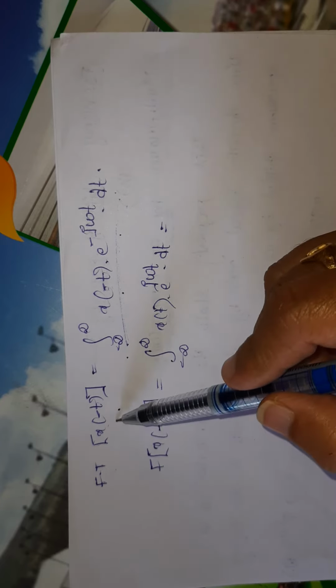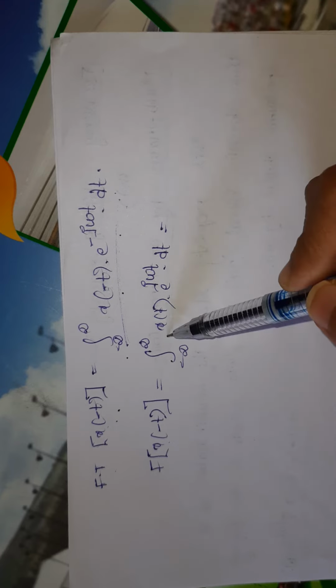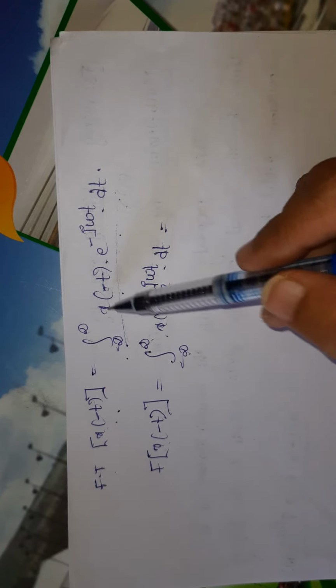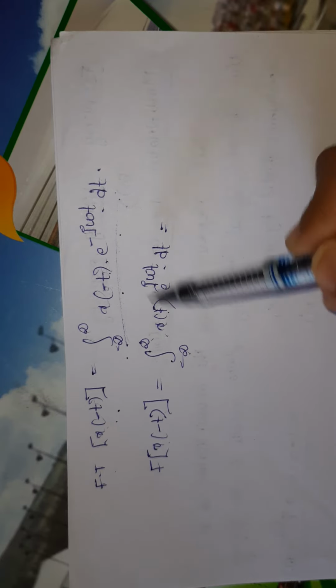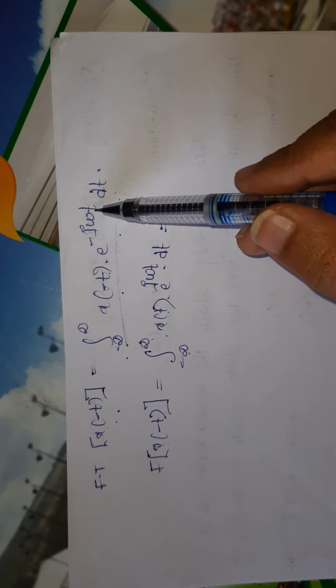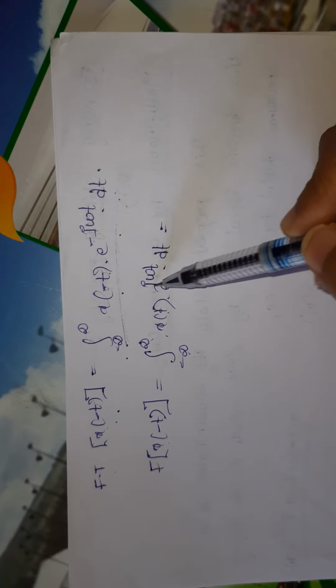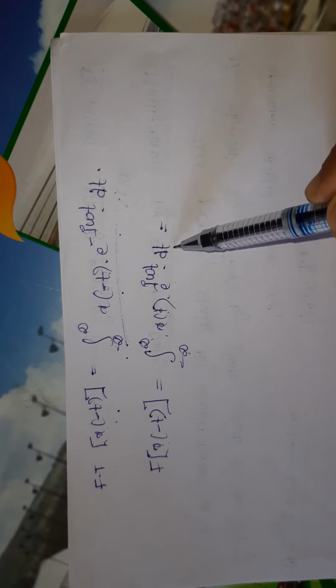So the Fourier transform of x of minus t will become integration from minus infinity to infinity of x of minus t, e power minus j omega t dt. If t is replaced with minus t, minus of minus will become plus, so e power j omega t into dt.